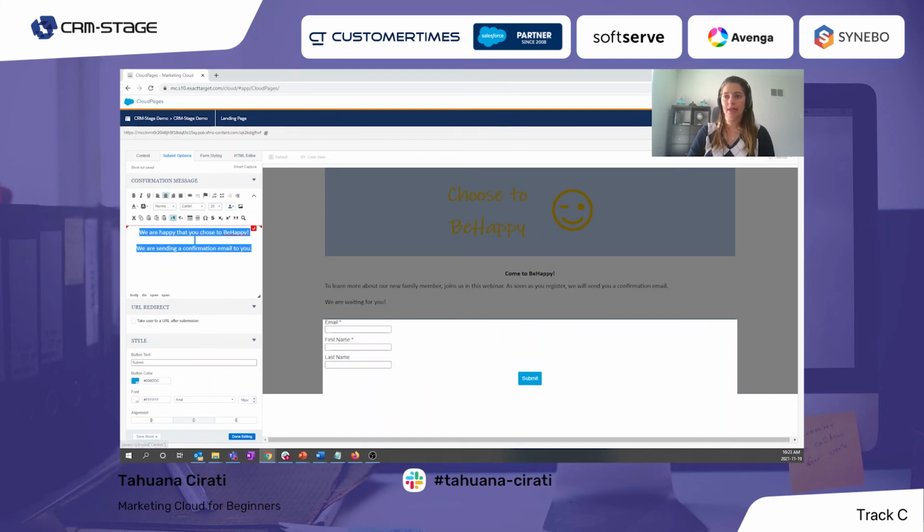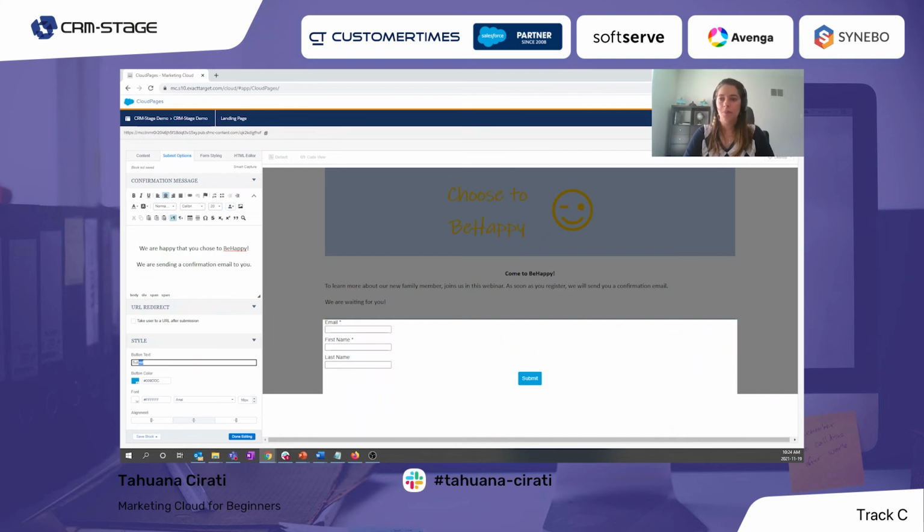I will centralize this and I want some space here. It's also possible to redirect to another URL after the submission. Instead of just displaying the message, if you have a thank you page or something like that, it's possible to configure this here.